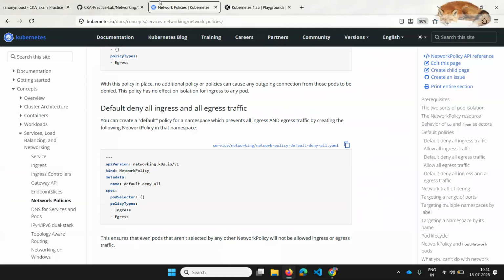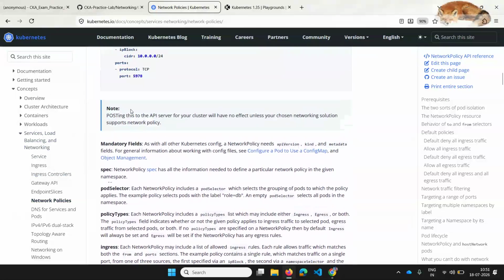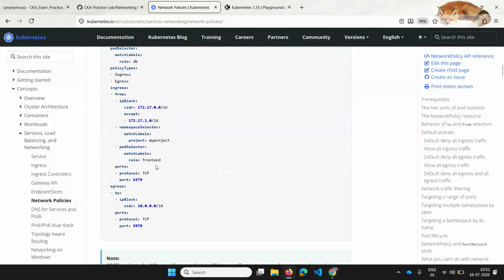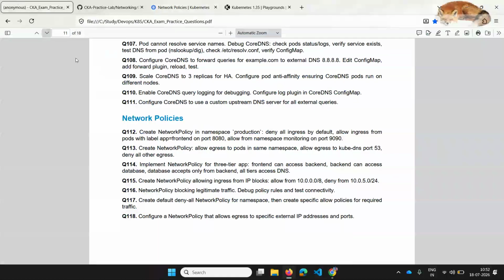If you navigate to the Kubernetes documentation on the network policies, you will see different examples of how they are creating the network policies. And we actually create the YAMLs with the help of the documentation. But to tell you in brief, ingress is the incoming traffic and egress is the outgoing traffic. They are asking to apply the rules on the incoming and outgoing traffic, like which traffic can enter into a particular pod, which traffic can exit from a particular pod.